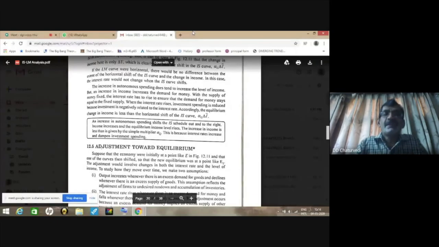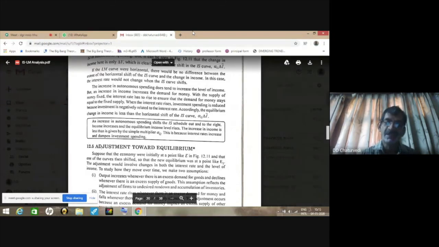You can see the box before you. Increase in autonomous spending shifts the IS schedule to the right. Income increases and equilibrium income also rises. The increase in income is less than the one given by the simple multiplier alpha G. This is because the interest rate rises, which dampens the investment spending, which reduces or crowds out the effect of the rise in expenditure.